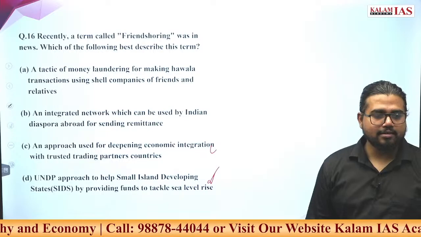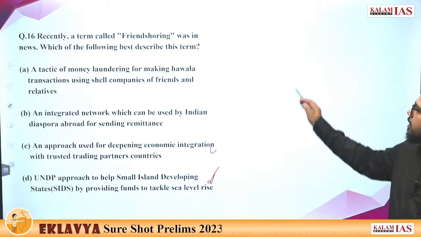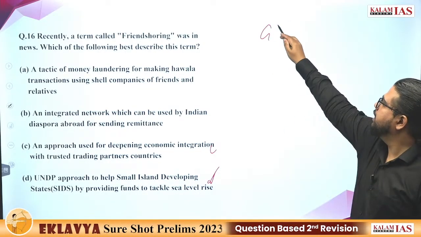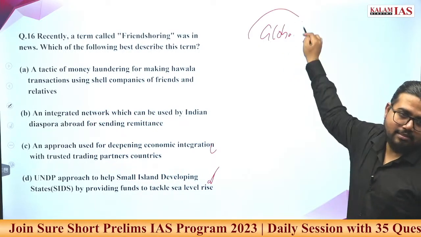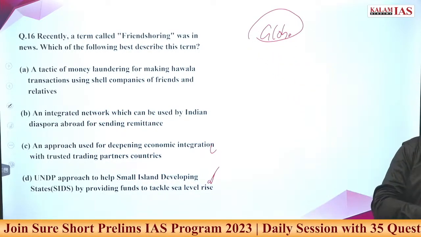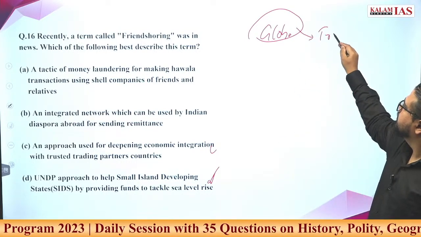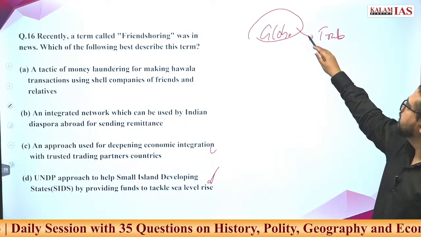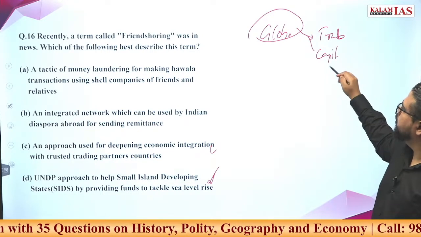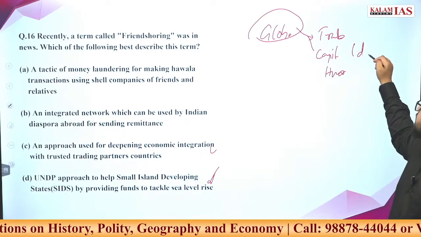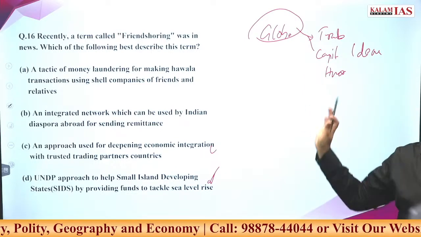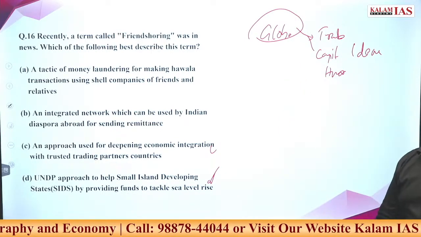What is friendshoring? We have globalization. What is globalization? The basic idea is open trade. Open trade means free flow of goods and services as well as capital. If possible, human ideas, everything should flow freely. That is the basic objective of globalization.